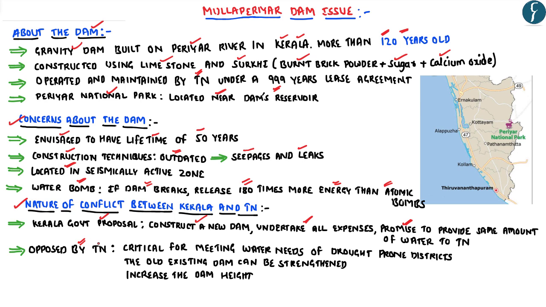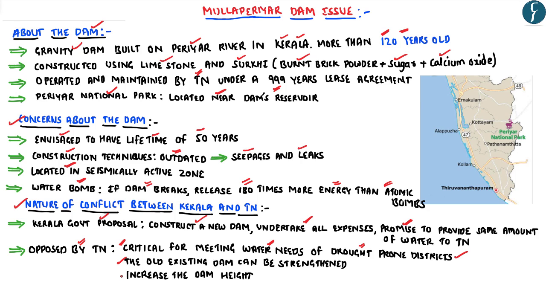This is because the government of Tamil Nadu believes that the old existing dam can be strengthened by undertaking repair and maintenance works. Further, this dam is considered to be extremely critical for Tamil Nadu because it helps Tamil Nadu to meet the water needs of the drought prone districts such as Shivaganga, Theni, Madurai, etc., for which the government of Tamil Nadu does not want to lose control over this dam.